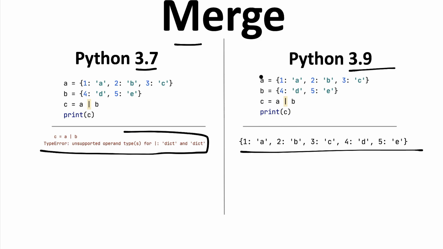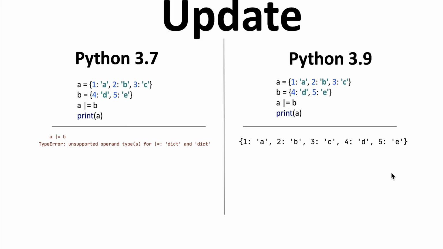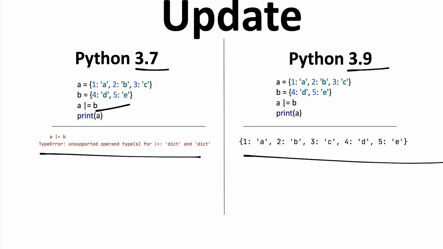Here I have created dictionaries A and B. When I merge these into C, a new dictionary, I use the pipe sign and I have successfully printed the merged dictionary. But in 3.7 I get this error. Same as when we use the update operator in 3.7, I get this error, but in 3.9 I get the successful output instead of any error.